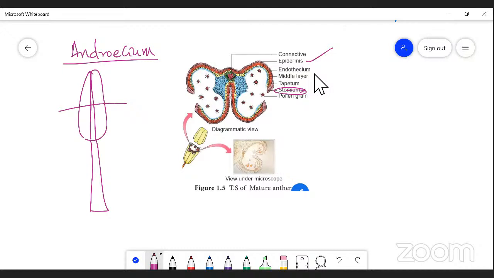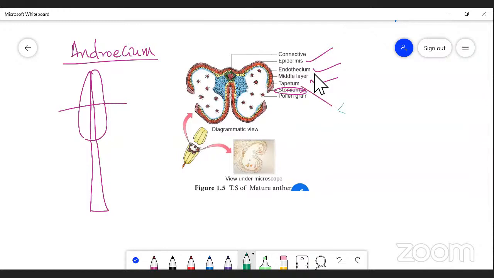The next one, endothecium. The endothecium is the second layer of the mature anther, which is made up of very large elongated cells that lie just below the epidermal region. It is also responsible for dehiscence of the anther and the development of the middle layer. The middle layer is the third layer, which is made up of 2 to 3 layers of the anther wall, right? It is present just inside the endothecium. And finally, the fourth layer is the tapetum.